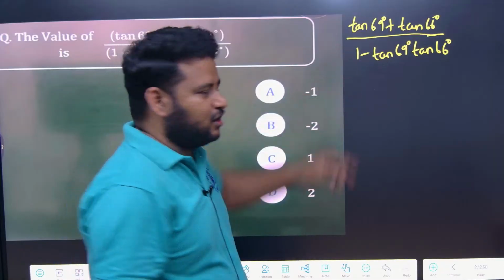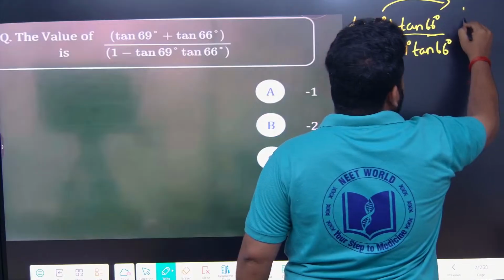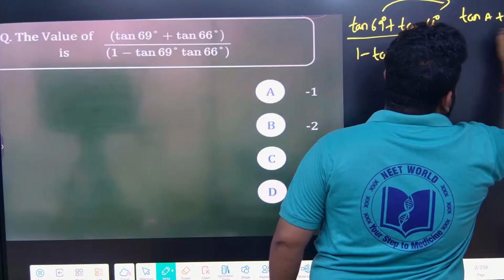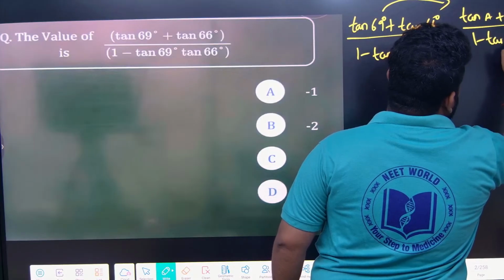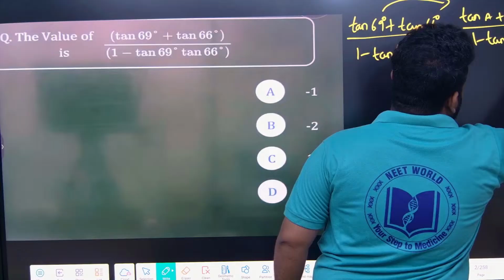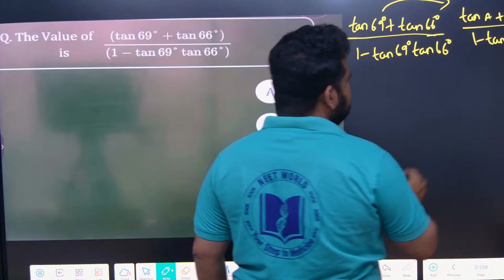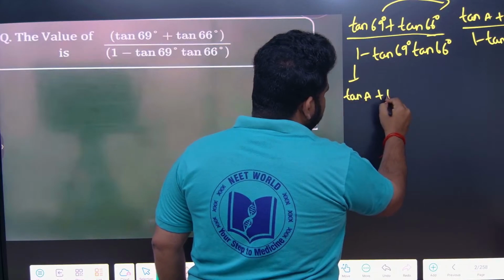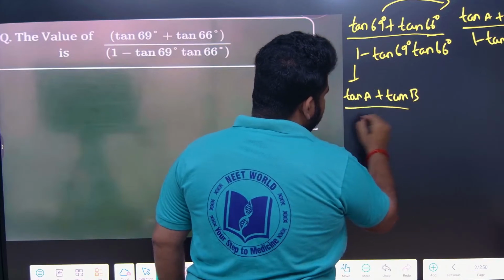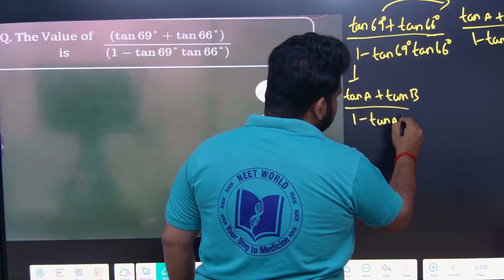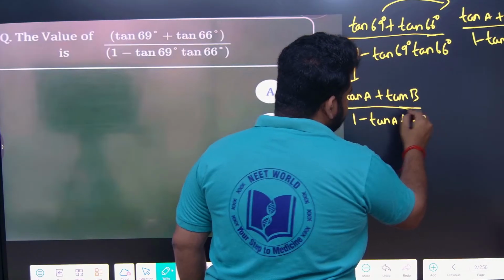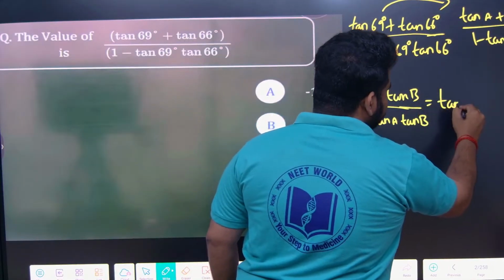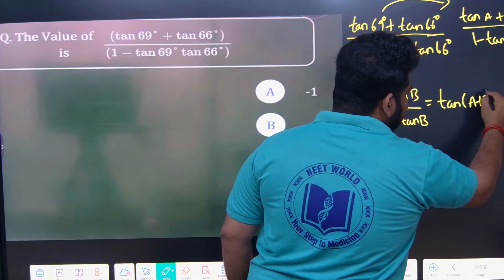See, isn't this of the form tan A plus tan B by 1 minus tan A tan B? What did I tell you in compound angles? This is nothing but equal to tan of A plus B.